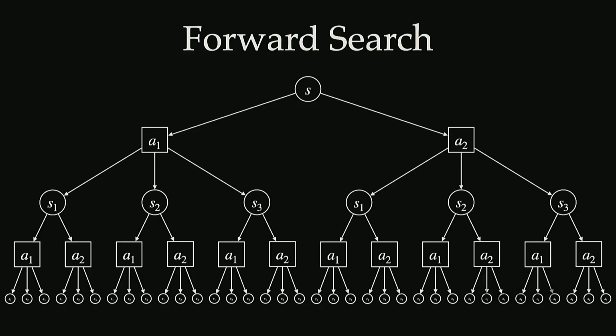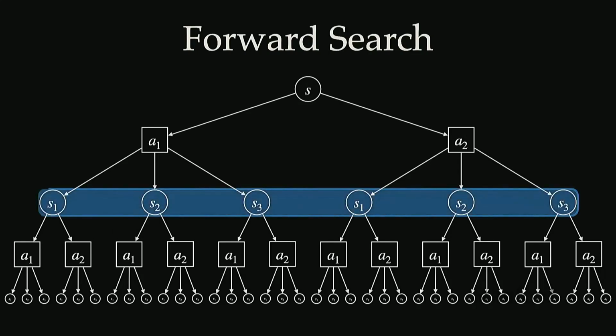This visualization here is for 3 states and 2 actions up to a depth of 2. When we talk about depth in these tree search-based methods, we're starting at some initial state, shown by S, and then going to a depth of 1 would be this first branching on the states.